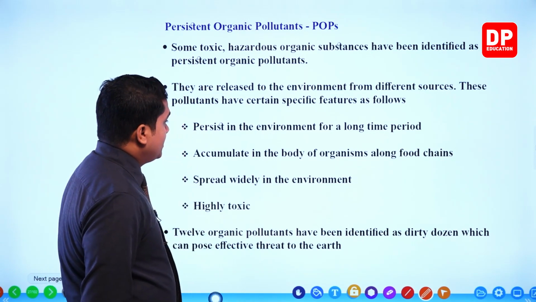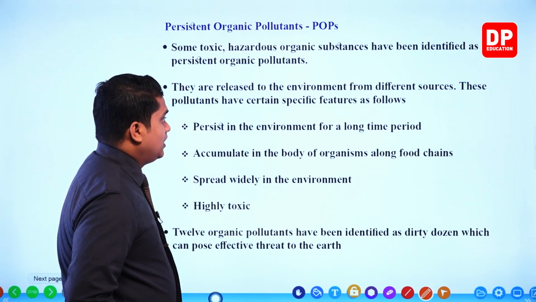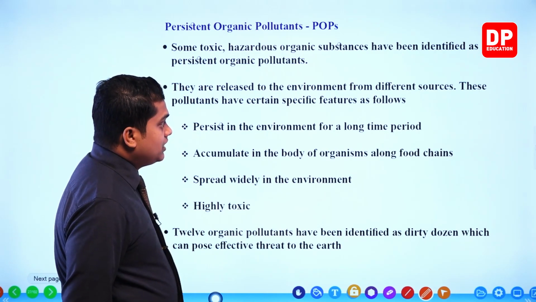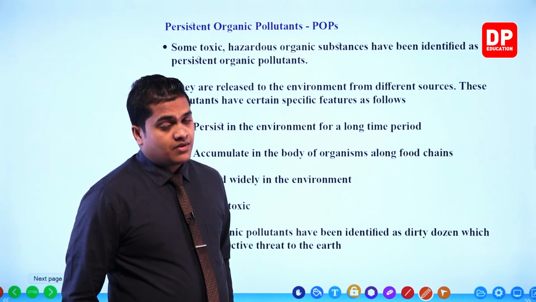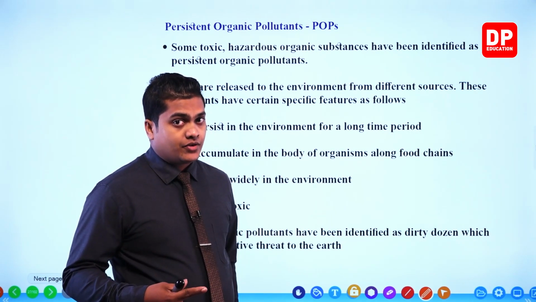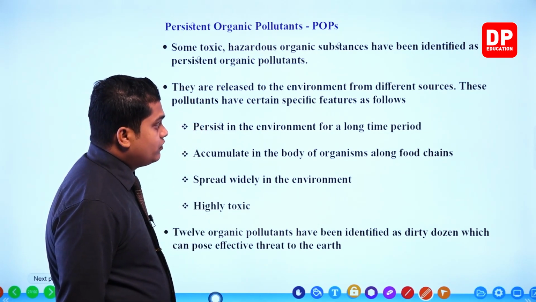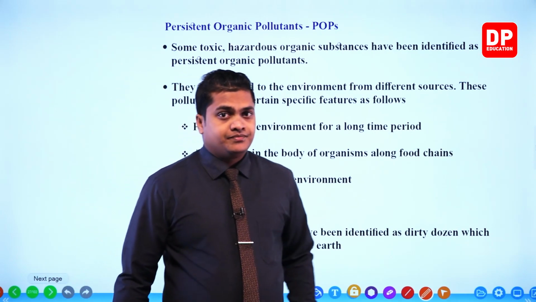Let's see. Persist in the environment for a long period of time. That means they are long lasting within the environment, not going to be destroyed within a short time period. Next one. Accumulate in the body of organisms along food chains is the other specialty.